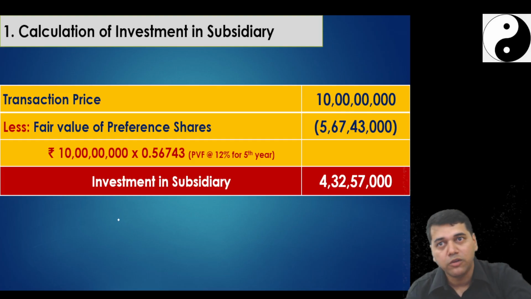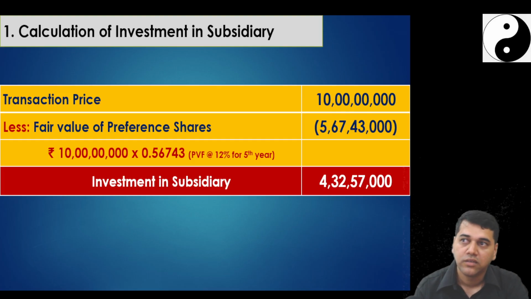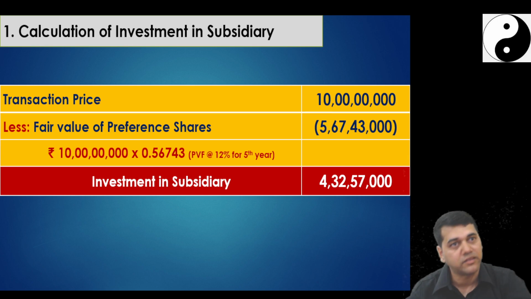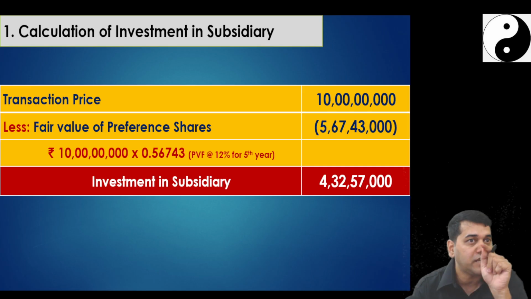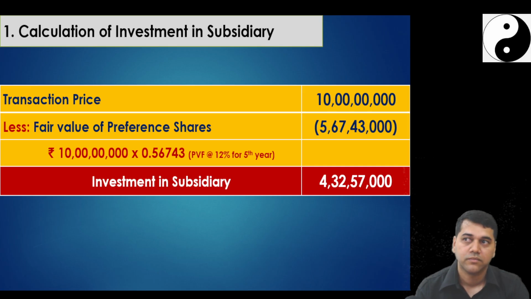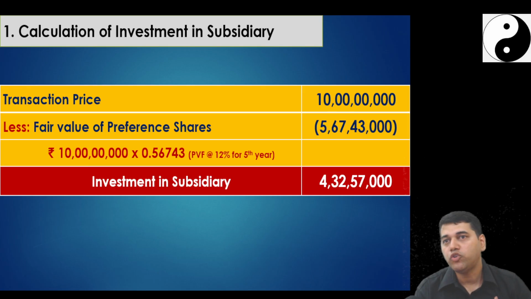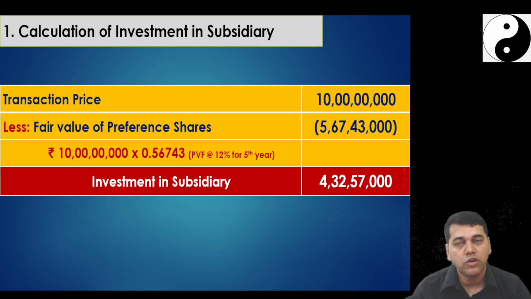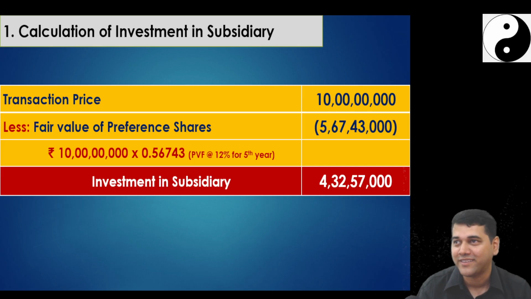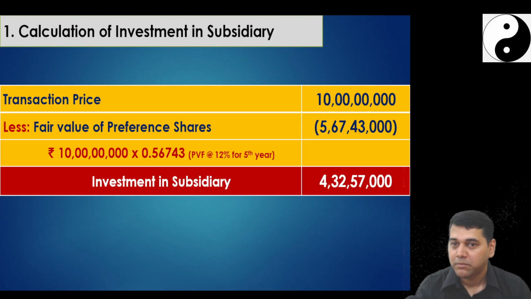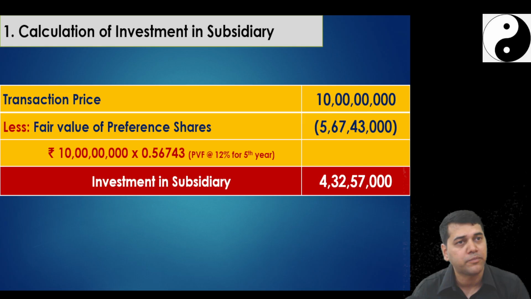Since it is not an employee loan, it is not a security deposit, it is a transaction between a parent and a subsidiary. This time I will say that it is an investment in subsidiary. Because I'm going to get the benefit from my subsidiary by giving this loan. What is the subsidiary going to do? What benefit am I going to get? Tell me. Why on earth should I give this loan to the subsidiary? As a professional, you should ask me. As a student, you will not ask me if you are focused on exam. But you should ask me why I should give this loan to my subsidiary.